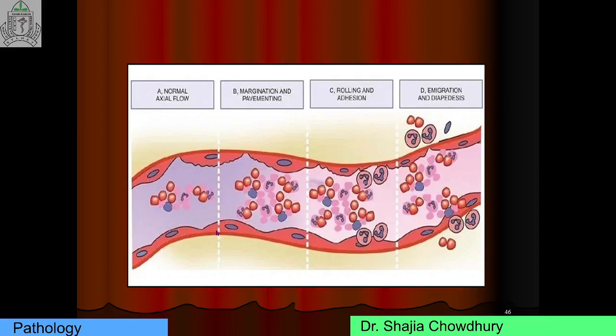But in inflammation, the endothelial cell is activated and can bind with leukocytes and allow their exit from blood vessels. This is normal and this is inflamed. The normal endothelial cell does not bind with the inflammatory cells and does not allow cells to pass through the endothelial gap. But in inflammation, the endothelial cell is activated and can bind with leukocytes and allow their exit from the blood vessels.